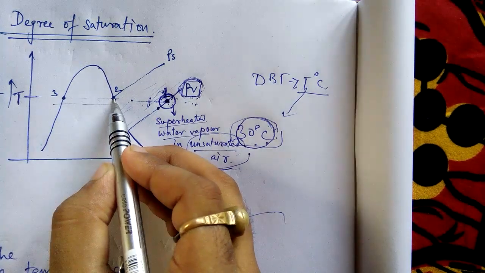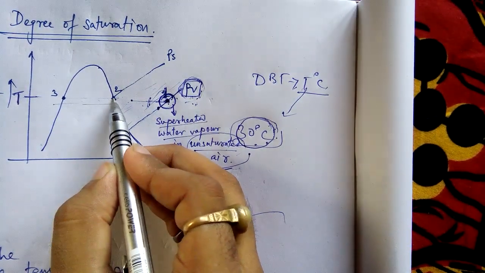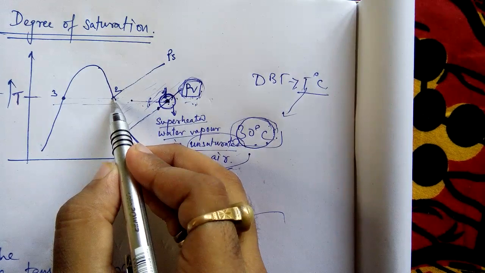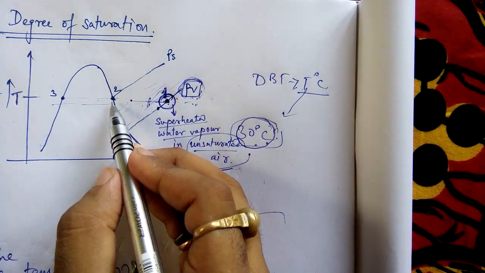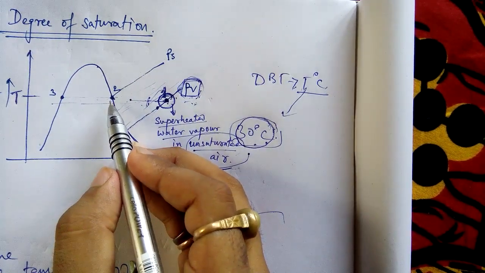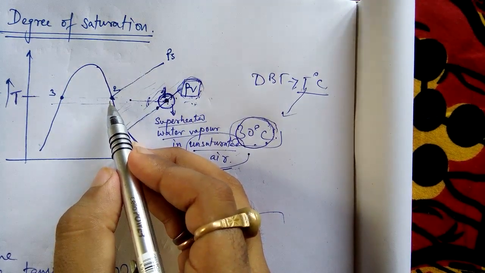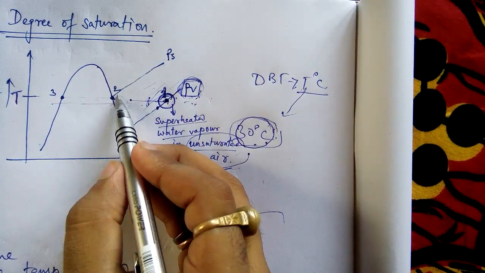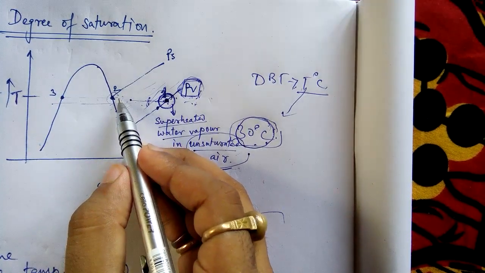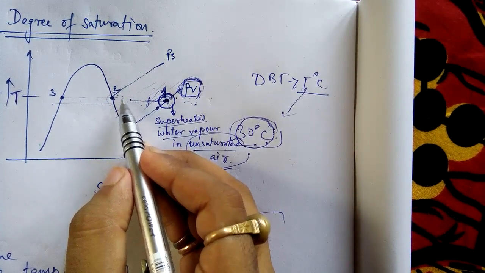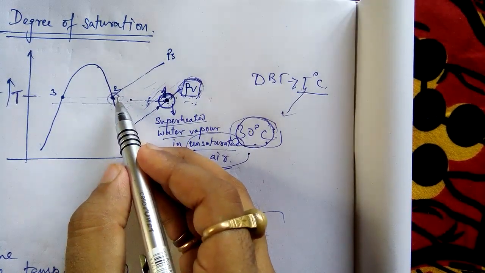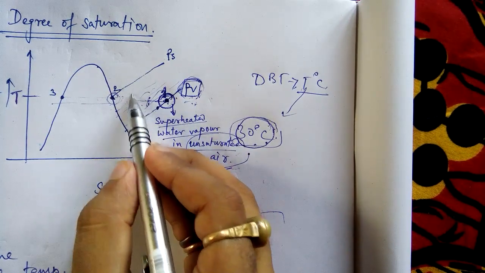When I am at this point, air is saying to me that you cannot add any more moisture, because at 30 degrees Celsius I cannot hold any more moisture. This is my limit. This is my capacity. This is my degree of saturation. This is the point where I am saturated. You cannot add more moisture.